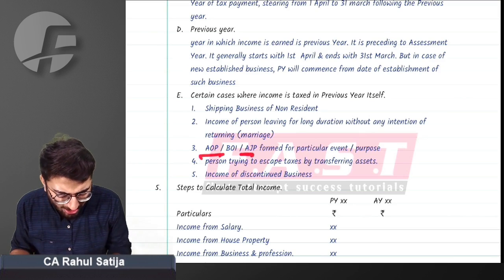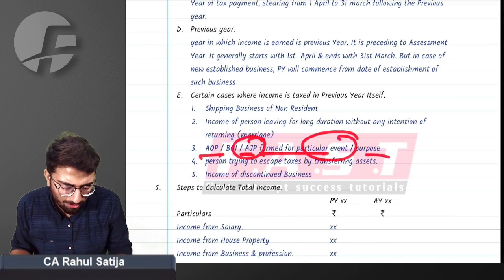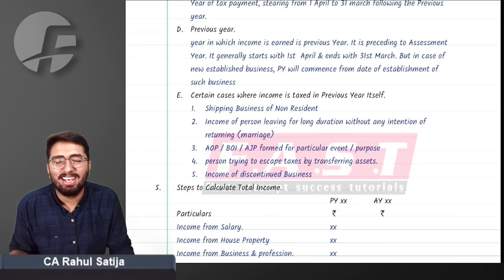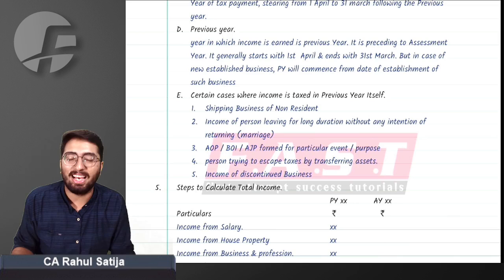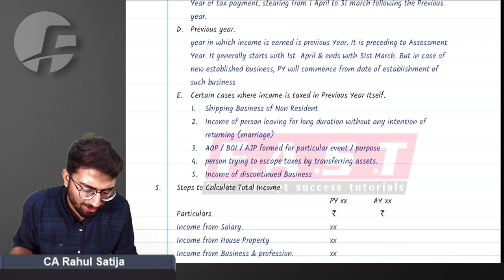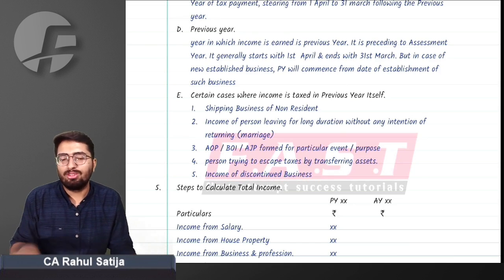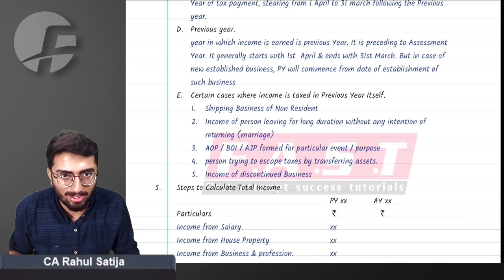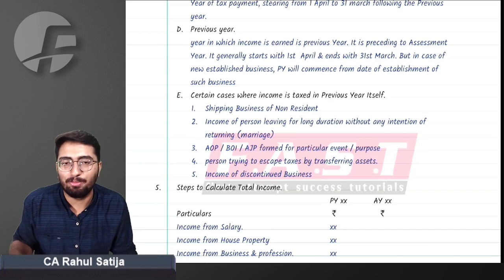If an AOP or BOI, an artificial juridical person, is formed for a particular purpose and that purpose is fulfilled, then income can be taxed in the previous year only. Also, a person trying to escape tax by transferring assets, or income from a discontinued business. So this was all about the basics that you need to understand before starting this curriculum.